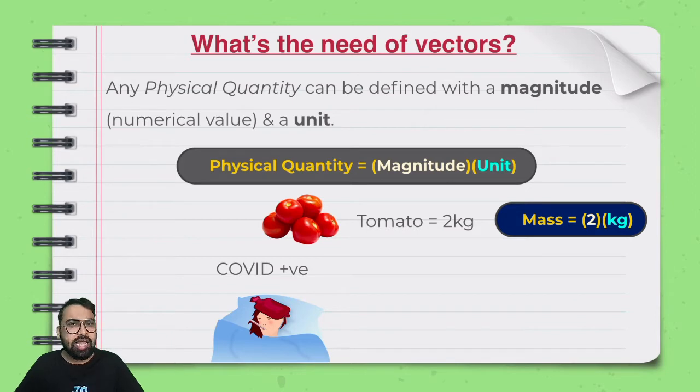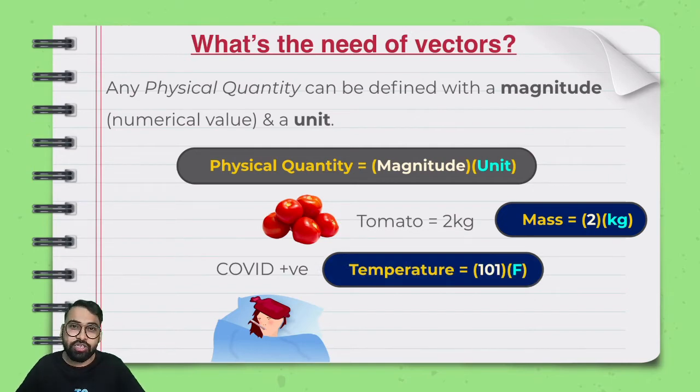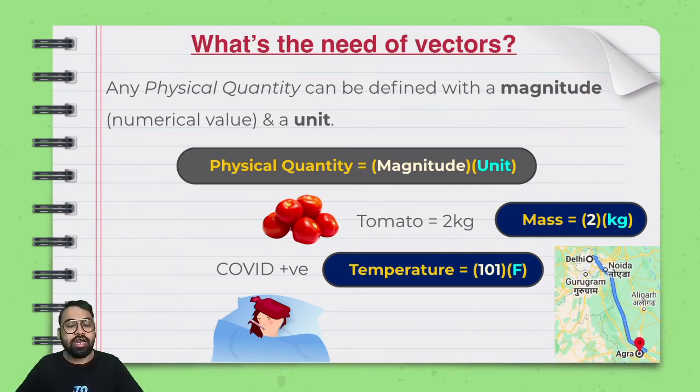But if that happens, you fall sick, you get a fever. If you're getting a fever, you can measure the temperature. Let us say it is 101. 101 what? Degree Fahrenheit. So 101 is the magnitude while F happens to be the unit. The next thing if I talk about, let's say that I wanted to visit Taj Mahal, right?